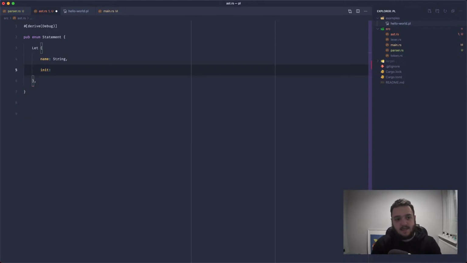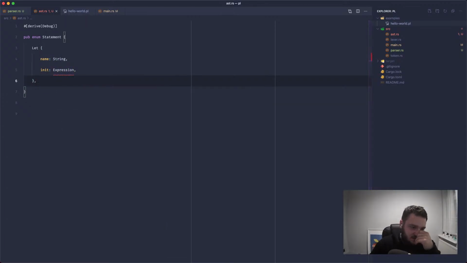And init is going to be an expression of some sort, and this type isn't defined yet. It will be soon, but it's not right now. So let's have a think.